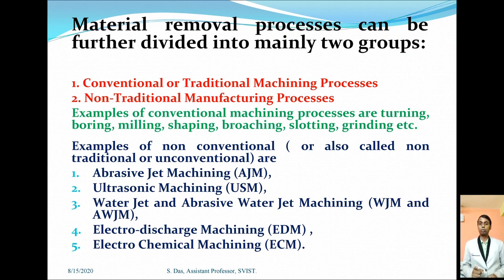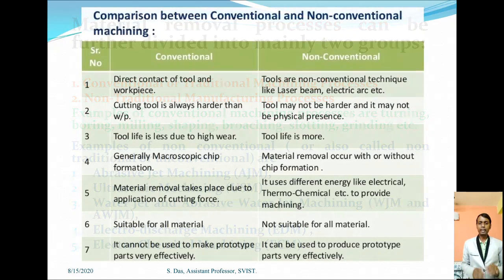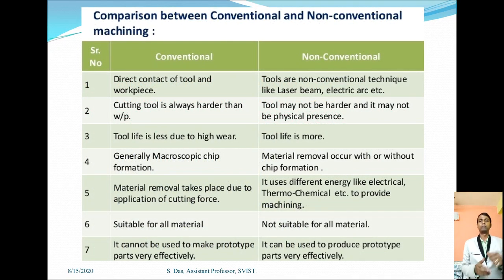And here we also see that the tool material is always less hard than the workpiece material. With the help of a slideshow, I want to give you the basic difference between the conventional machining process and the non-conventional machining process.